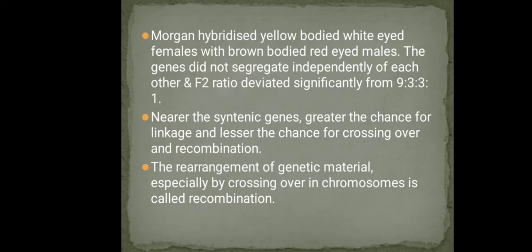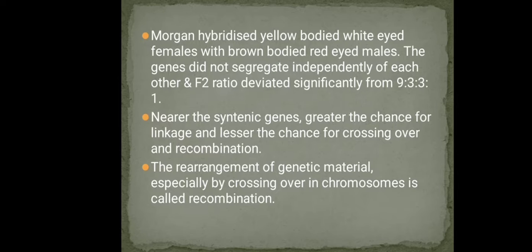Morgan conducted many dihybrid crosses in Drosophila in order to study sex-linked genes, that is, genes located on the sex chromosomes. The crosses were similar to those conducted by Mendel.